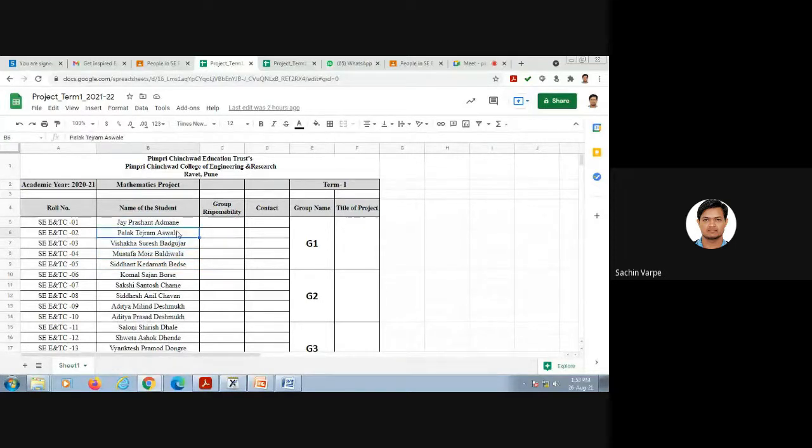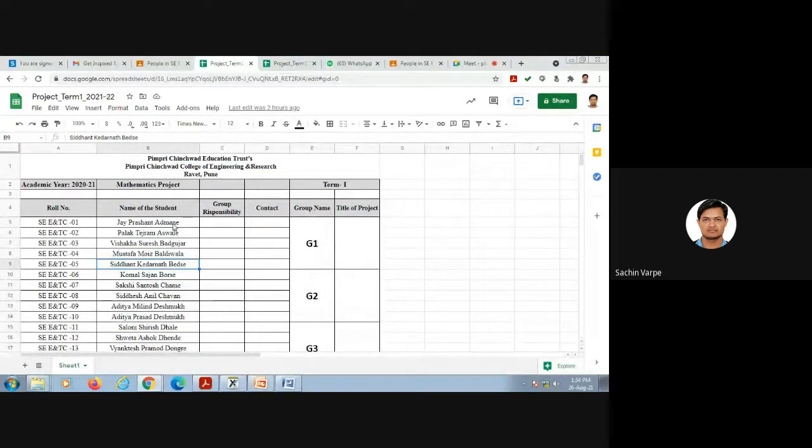Like group number 1: Jay, Palak, Vishakha, Mustafa, and Siddhant. From these 5 people you'll have to select your representative. Is this clear to everyone? Yes, sir. I'll share this list group wise.